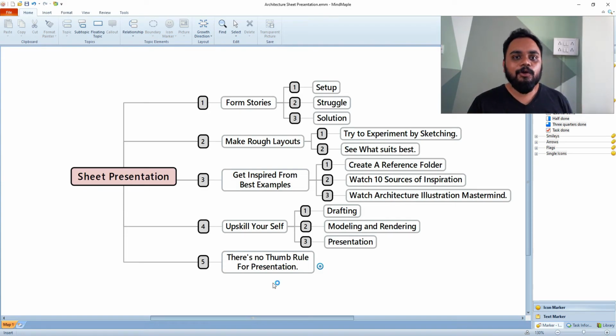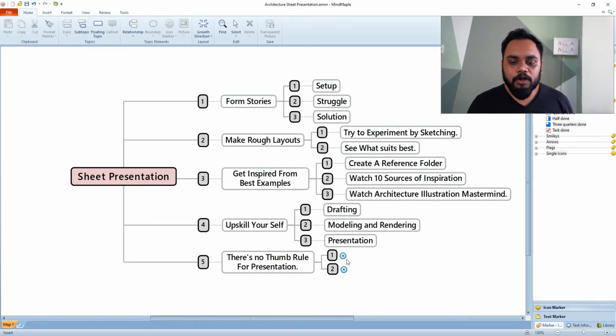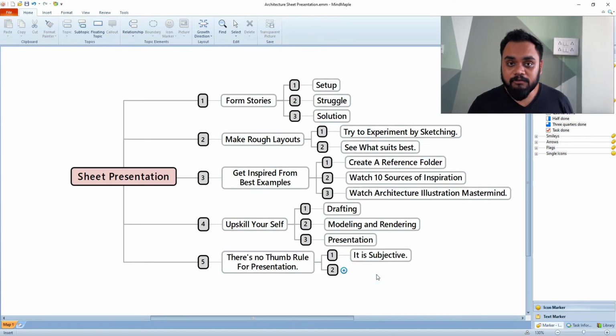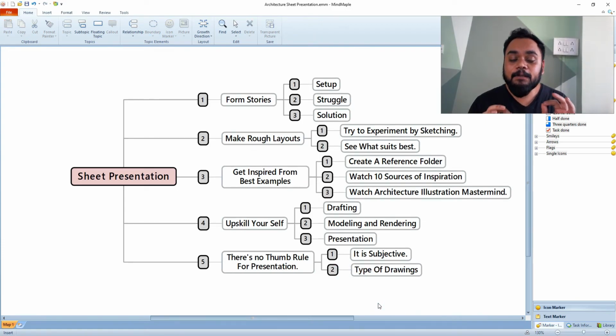It's just like, not everyone can love one kind of music. Not everyone can love one kind of car. Or you can't say that you only love one kind of phone. No, we are humans and we love different kinds of designs, right? So architectural design is similar to that, and composing your sheets is also similar. It is subjective. All right, so these are the 2 points that I want to share with you. First of all, it is subjective. So whatever suits best for you, whatever you feel is looking good, you can go with that. Okay, and the second point that we have over here is the type of drawings is very important.